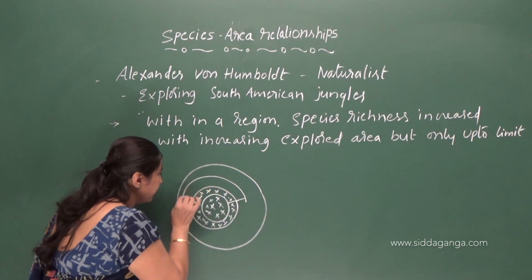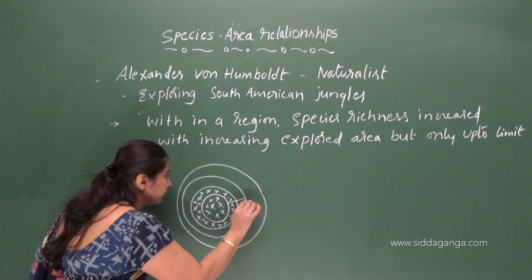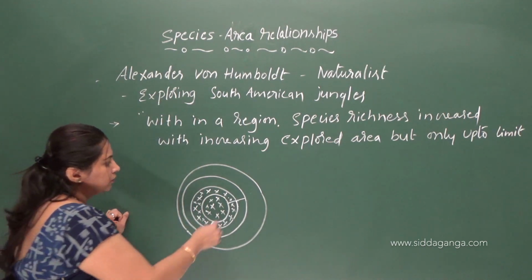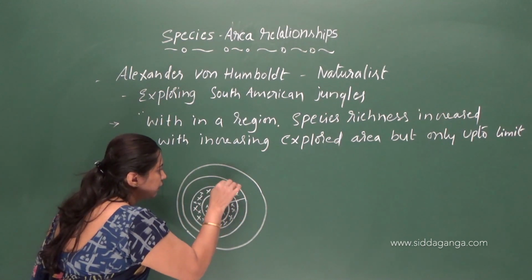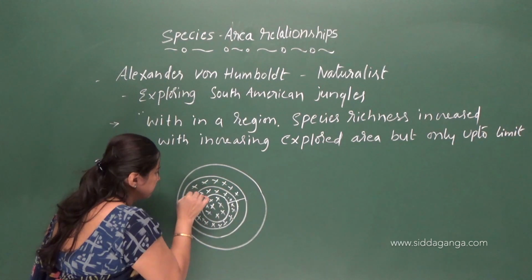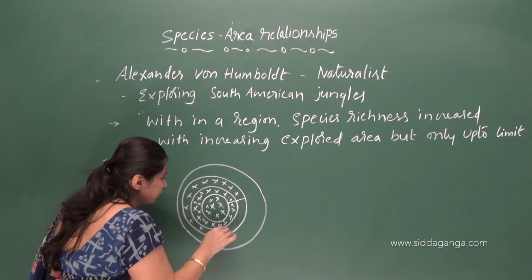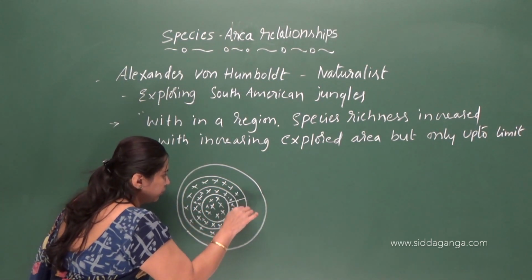to a still larger area. Okay, so what happens here also, the number of species will be more.